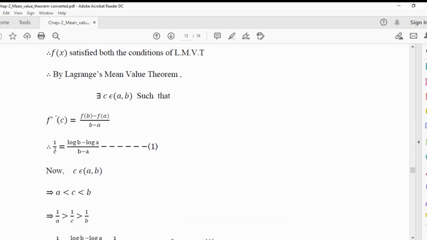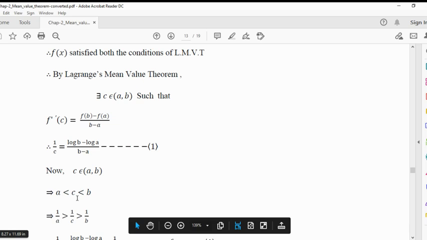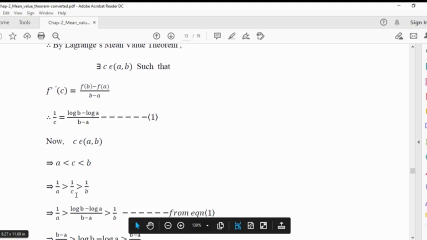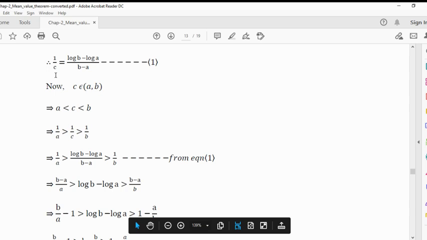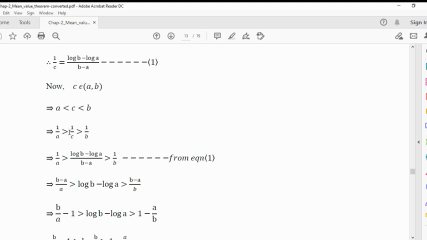So f dash c is nothing but 1 upon c, because the derivative of log of x is 1 upon x, and so f dash c is 1 upon c. And f of b minus f of a upon b minus a is log b minus log a upon b minus a. Now c belongs to open interval ab, therefore a is strictly less than c, which is less than b. We want 1 upon c, so take the reciprocal, and when taking the reciprocal the sign changes. 1 upon a is greater than 1 upon c, which is greater than 1 upon b. Put the value of 1 upon c, which is nothing but log b minus log a upon b minus a. Here it is very clear that this 1 upon c is nothing but this.